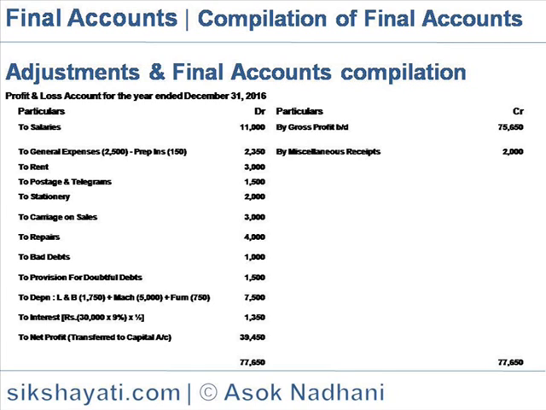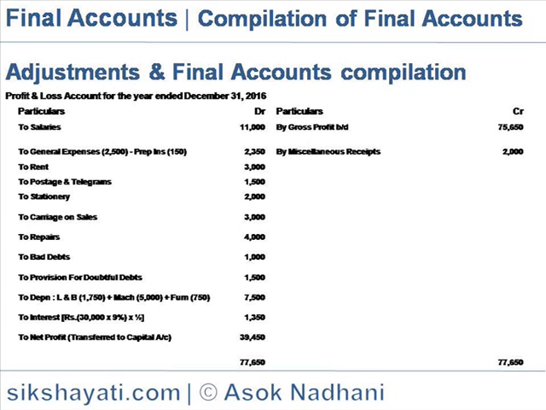Rent is 3,000, postage and telegram 1,500, stationery 2,000, carriage on sales 3,000, repairs 4,000, bad debts 1,000, provision for doubtful debts 1,500, depreciation on land and building 1,750, depreciation on machinery 5,000 and depreciation on furniture 750. So the total depreciation is 7,500.